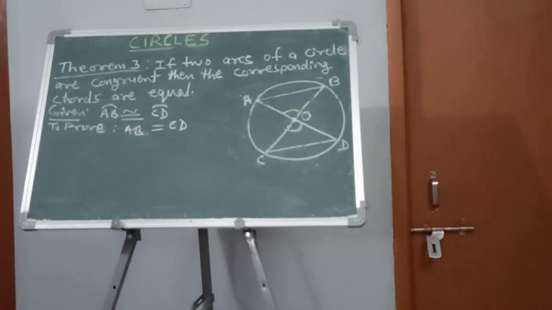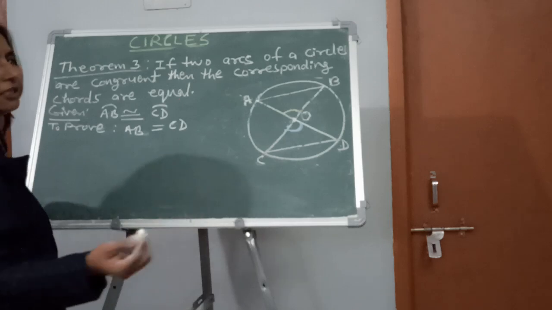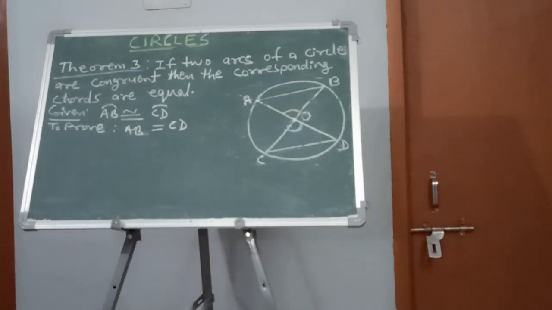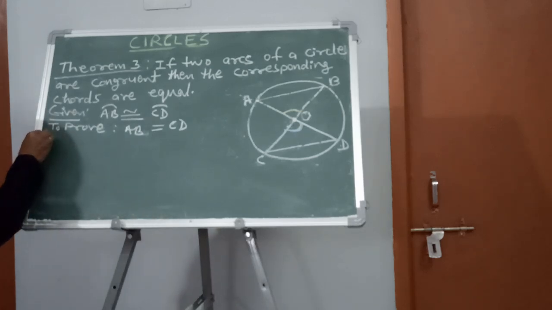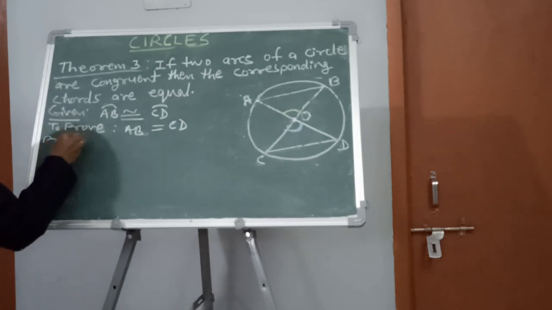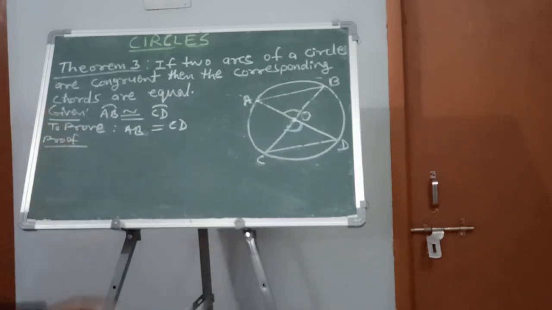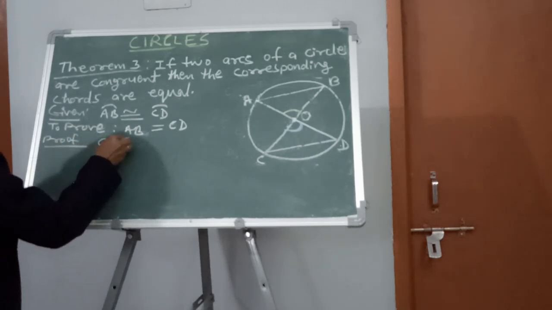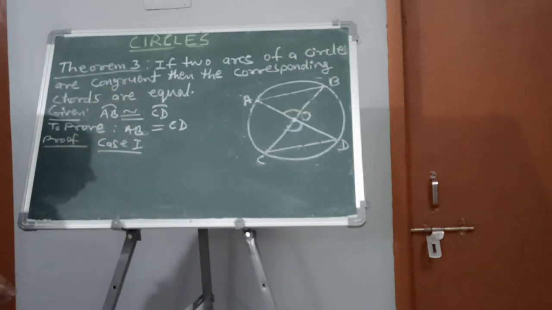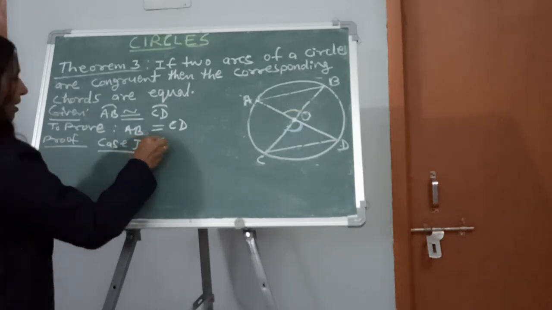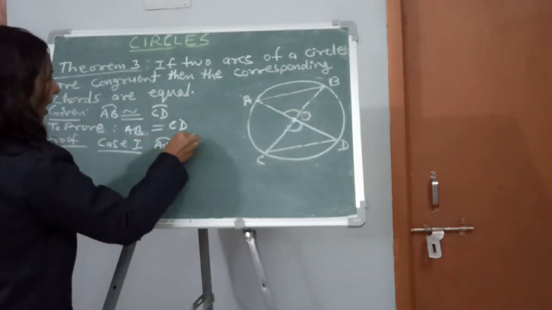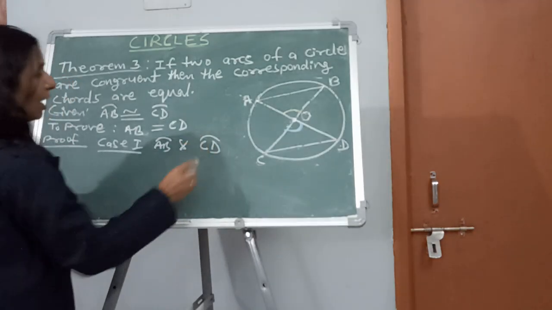So again let us try to see the congruency of the triangles. As in the previous theorems, we tried to prove that two triangles are congruent, and then we used CPCT. So let us do this also. There are two cases. First, the arc AB is the minor one, and second, we can take that arc AB is the major one. So let us take case 1. Arcs are minor, that is, arc AB and arc CD are minor arcs.